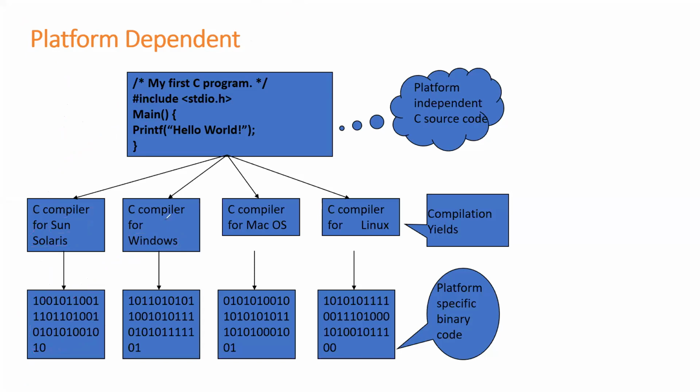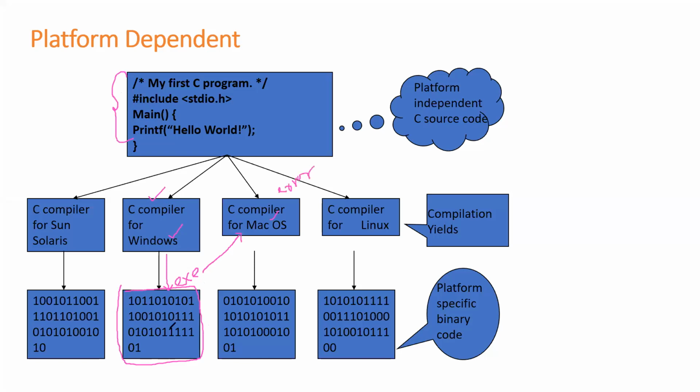Here also you see the same C program. I'm trying to compile it in the Windows operating system. If I compile in Windows, I'm going to get the corresponding exe file, and this exe file I can run in the Windows operating system. The same exe file, if I try to run in Mac OS, throws an error.